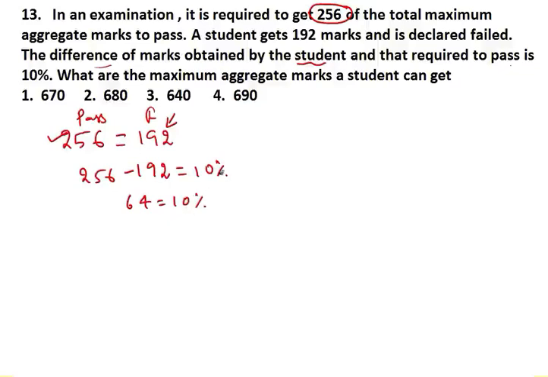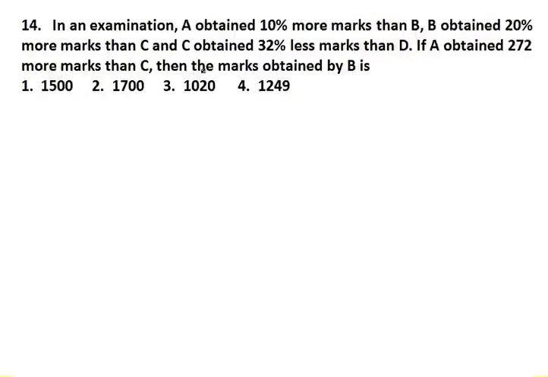In the question it is asking what is the maximum aggregate marks. We always know that maximum mark is always 100%. So just add a 0 to 64, and if you add 0, you get your total mark, 640. So third option. Simple. Okay, let's move ahead.